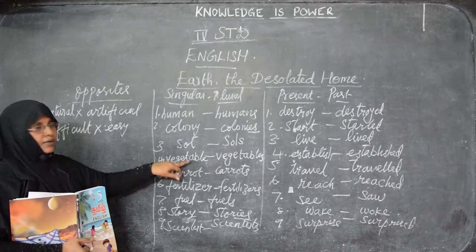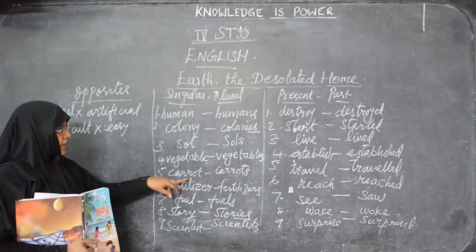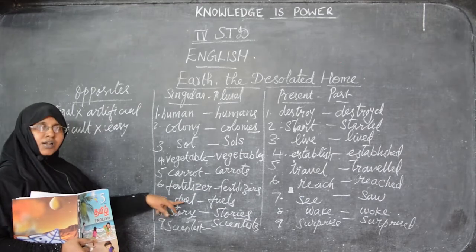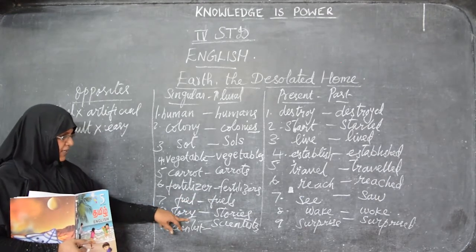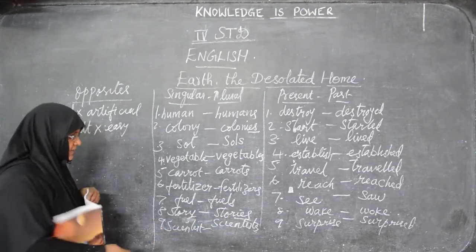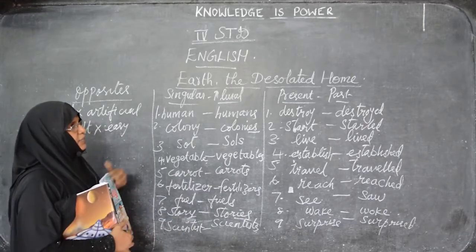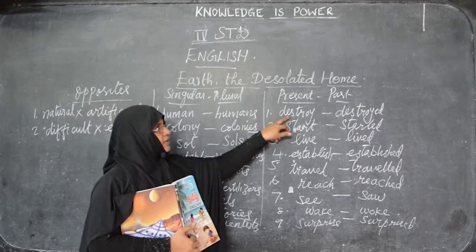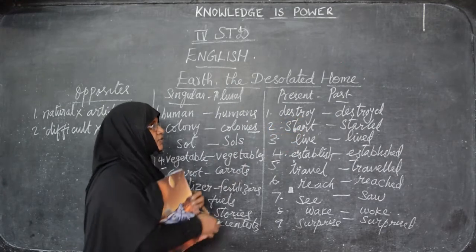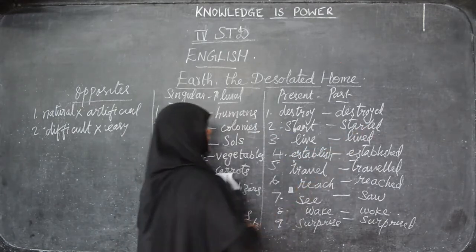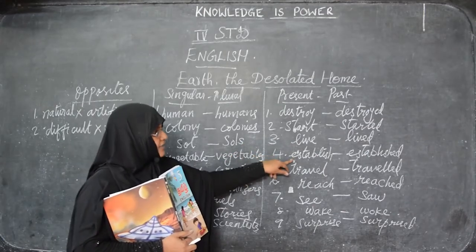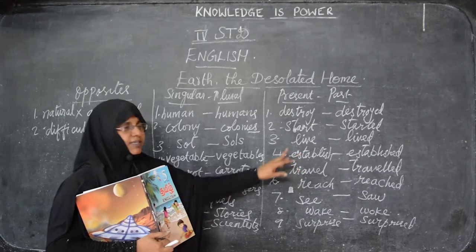Next vegetable. Plural of this is vegetables. Carrot, carrots. Fertilizer, fertilizers. Fuel, fuels. Story, this Y changes into IES, stories. Scientist, scientists. The next section is present tense, past tense. Destroy, destroyed. ED you have to add. Start, started. In that also ED you have to add.